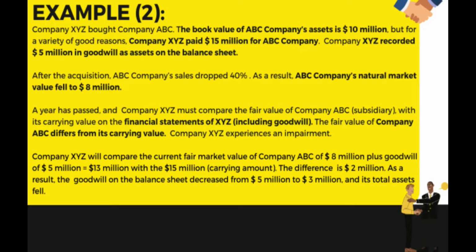Okay, now we will take a look at the impairment test of goodwill. As I mentioned before, GAAP requires all companies to do the impairment test for goodwill and intangible assets annually. For example, company XYZ bought company ABC. The book value of ABC company's assets is $10 million. But for a variety of good reasons, company XYZ paid $15 million for ABC company. Company XYZ recorded $5 million in goodwill as an asset on the balance sheet.